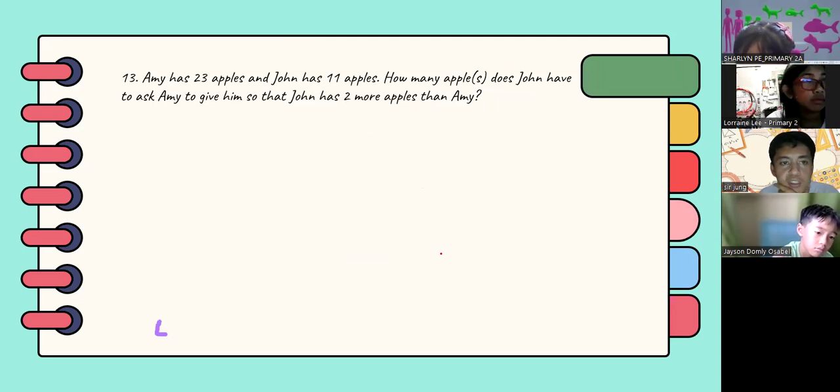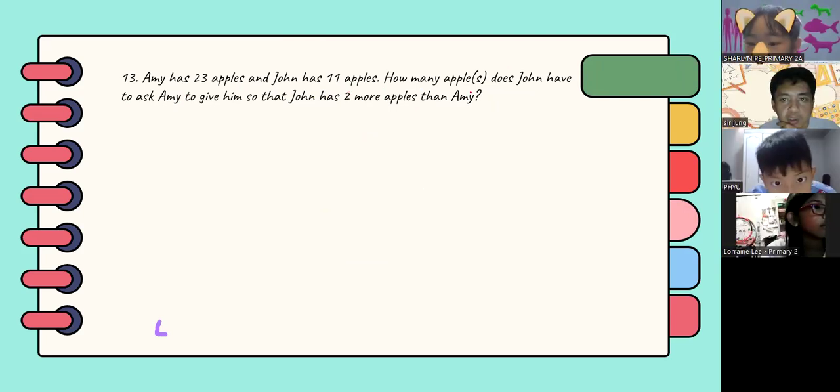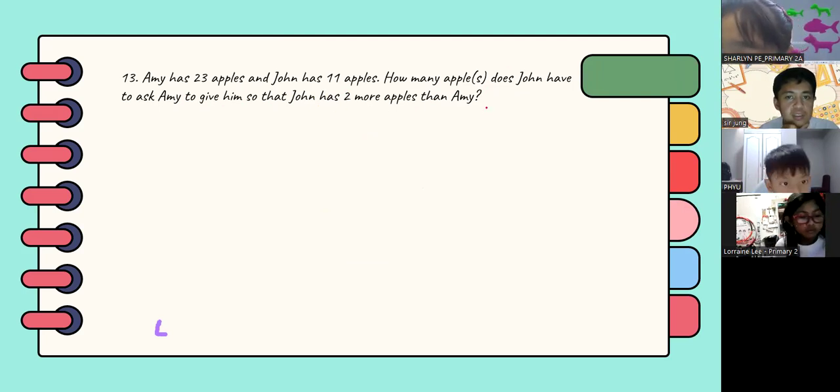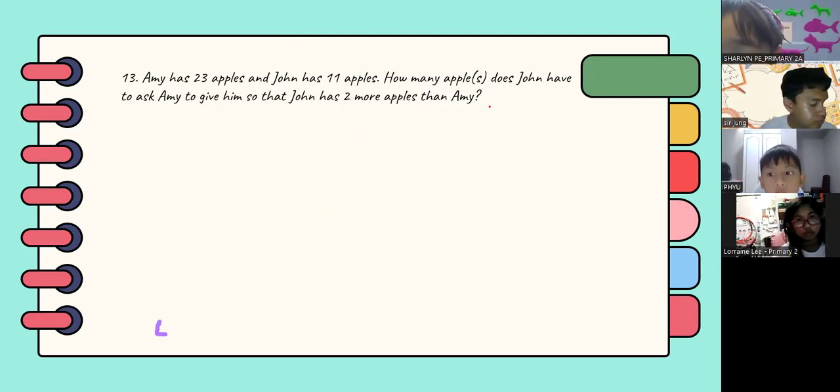Okay, where's the typo? Amy has 23 apples and John has 11 apples. How many apples does John have to ask Amy to give him so that John has 2 more apples than Amy? John has 2 more apples. Oh, okay.